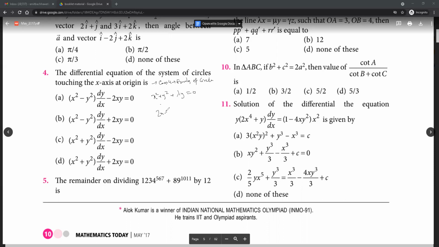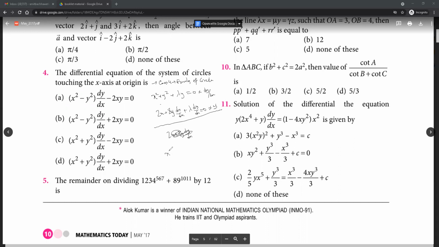So for that, differentiate once. So 2x plus 2y dy by dx plus lambda dy by dx is equal to 0. Or we get 2x plus 2y dy by dx. Lambda, then just find the value of lambda from here, plug it into this. Right? Easy way of doing this, multiply this by dy by dx. Multiply this by y and subtract.